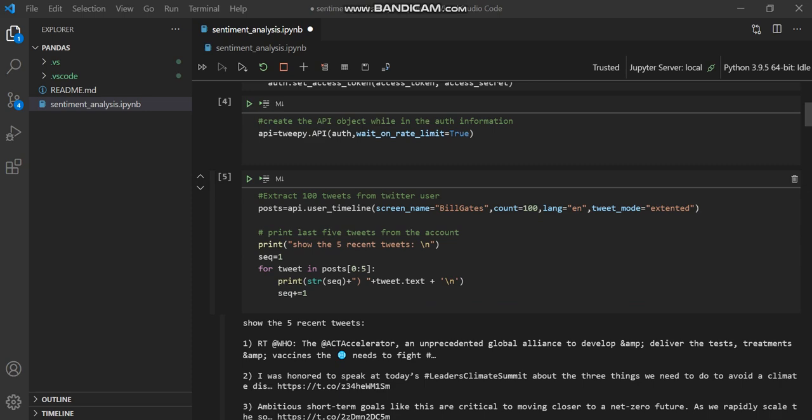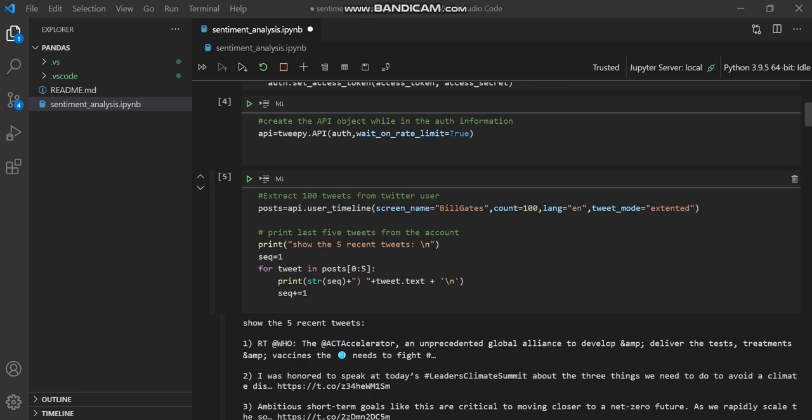So basically, I use this line to fetch my data related to this screen name, with a total count of 100, language equals English, and tweet_mode equals extended. In this we have two different types of modes. If my text length is less than 140, I will use the text only, and for greater than 140 I will use full text, or extended. I don't know how long my text is, so I will use extended.